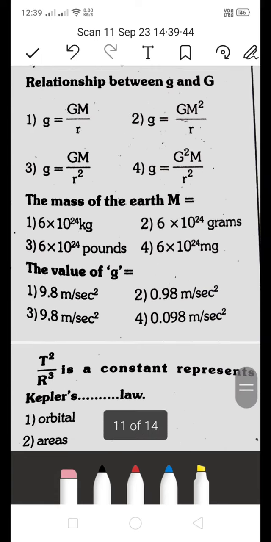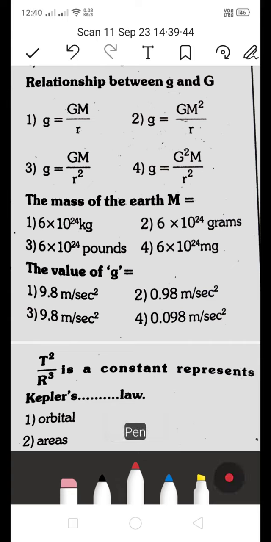Next one, the relation between the small g and the capital G. 1, g is equal to GM by r. 2, g equal to GM square by r. 3, g equal to GM by r square. 4th one, g equal to G square M by r square. The relation between the small g and the capital G is g equal to GM by r square. This is the right answer.